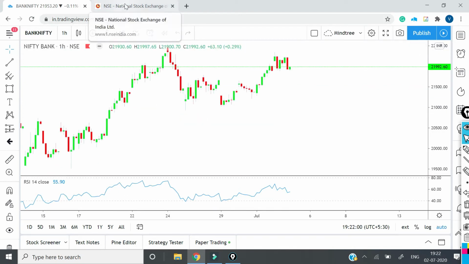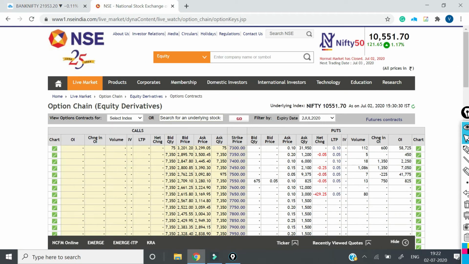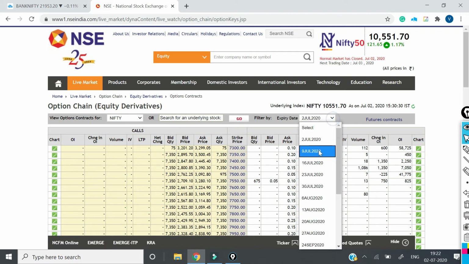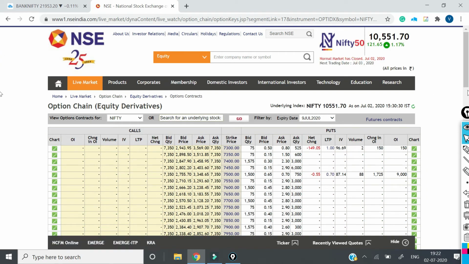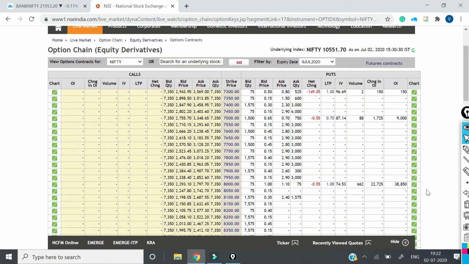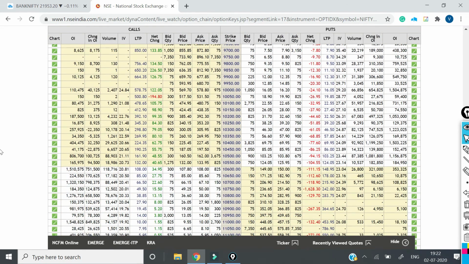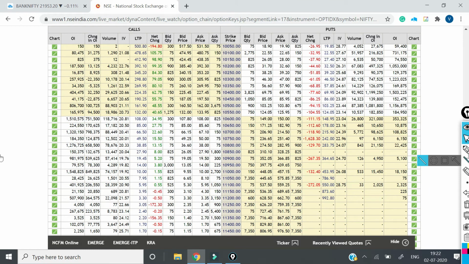Before analyzing Bank Nifty, we will also try to find out the support and resistances of Nifty, whether our wave is actually getting supported or not. Okay, this is Nifty. So this is 2nd July. We will change it to 9th July because 2nd July is already over. So let's see where it is today. The price is somewhere around 10,600, and you can see here there is call writing at 10,700.